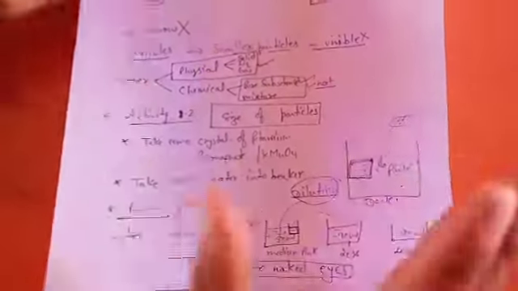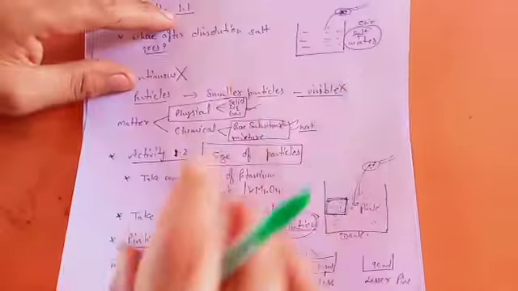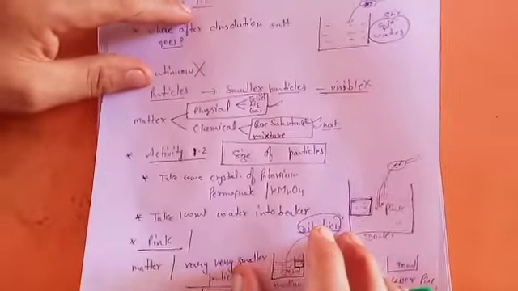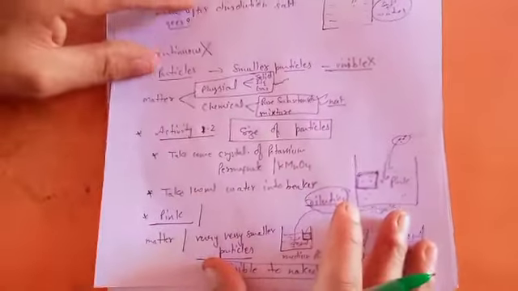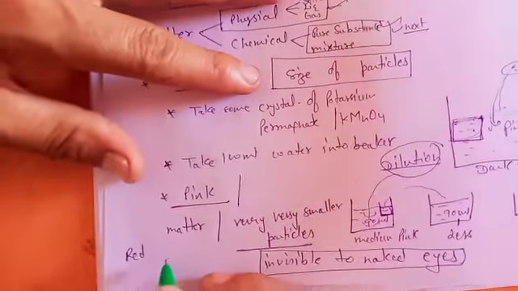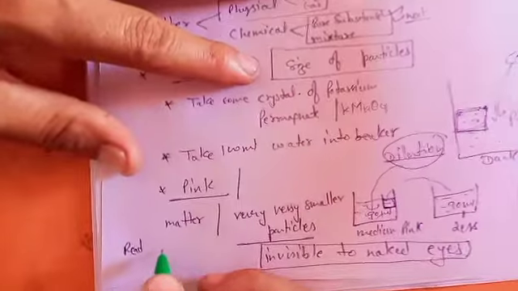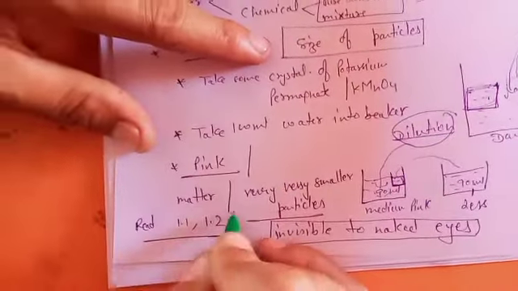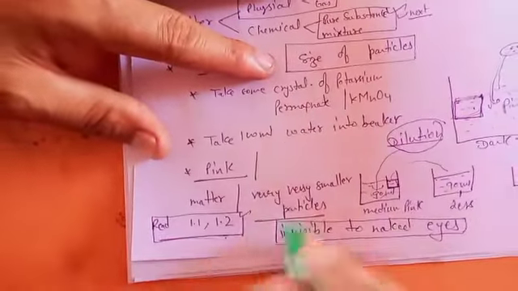So we did two activities. In one, we proved that matter is made of particles. In the second activity, we discussed the size of particles. Okay, so today we did the introduction, and your homework for this chapter is to read up to activity 1.1 and 1.2. That is your homework. Okay, thank you.